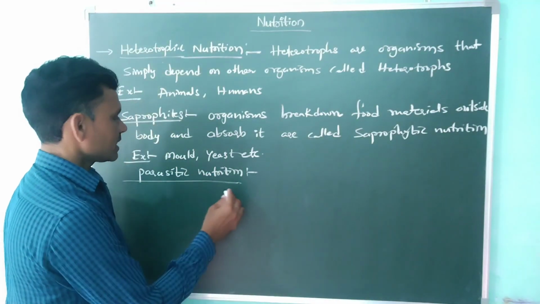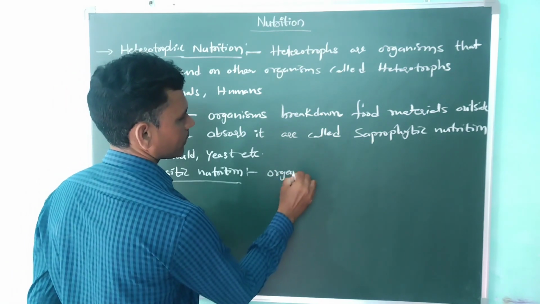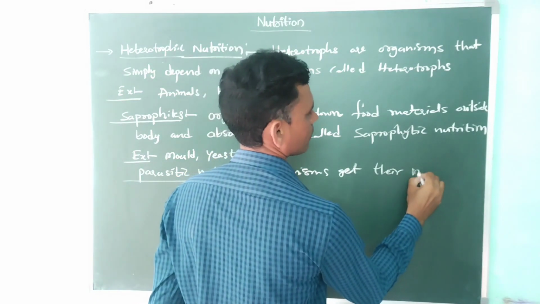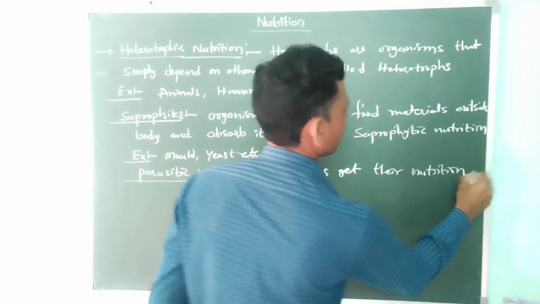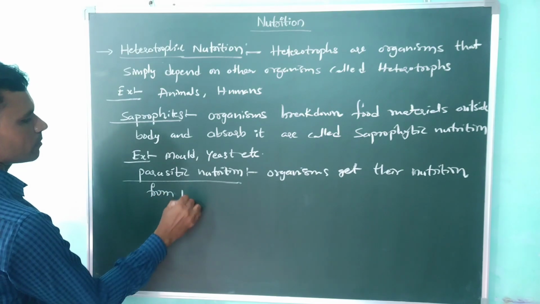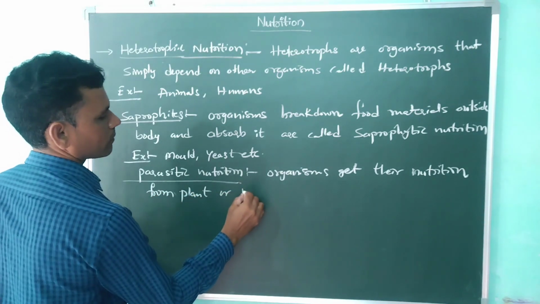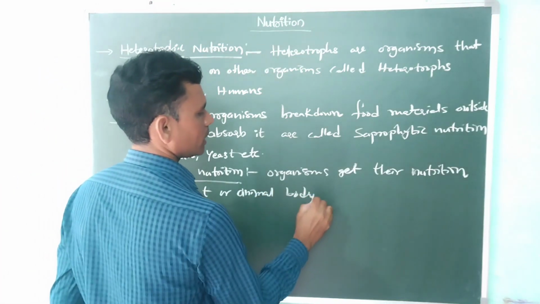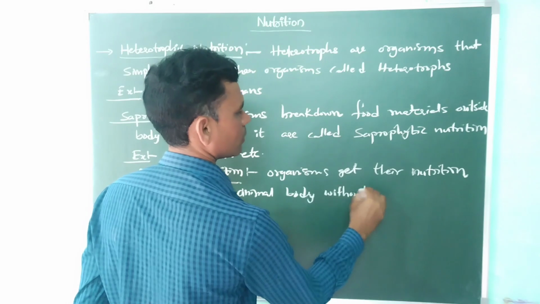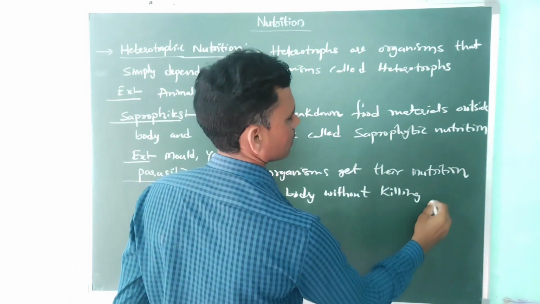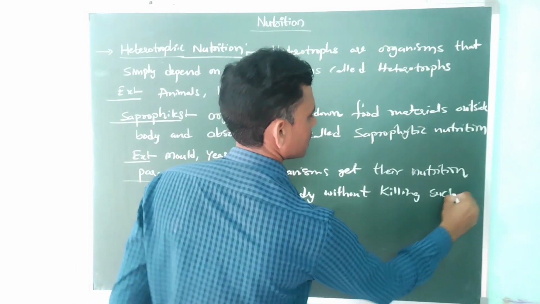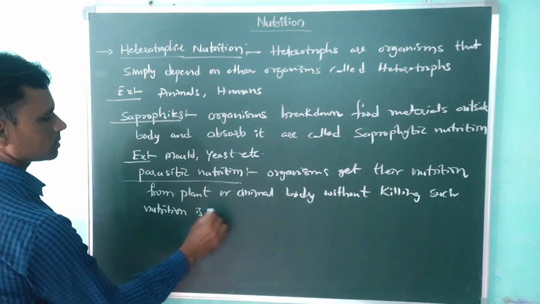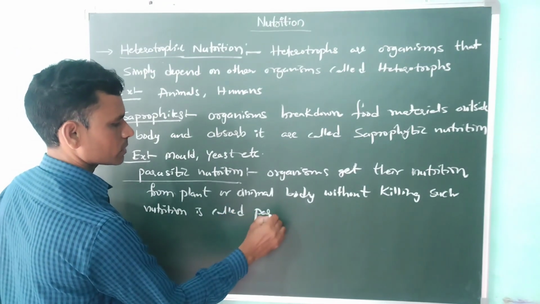So what is the definition of parasitic nutrition? Organisms get their nutrition from a plant or animal body without killing it. Such nutrition is called parasitic nutrition.